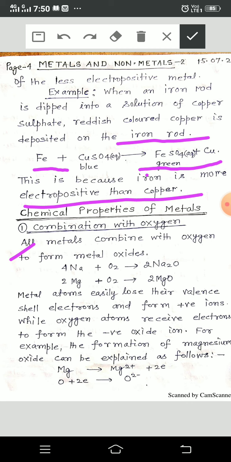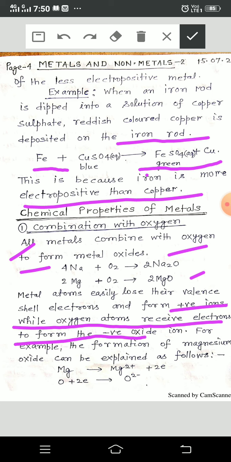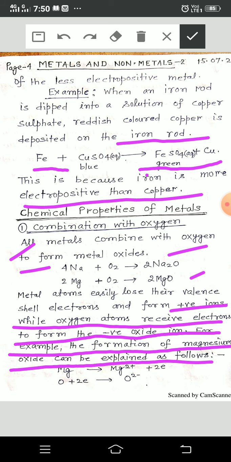Now, chemical properties of metals. The first chemical property of metals is that all metals combine with oxygen to form metal oxides. Metal atoms readily lose their valence electrons and form positive ions, while oxygen atoms receive electrons to form the negative oxide ion. For example, the formation of magnesium oxide can be explained as follows.